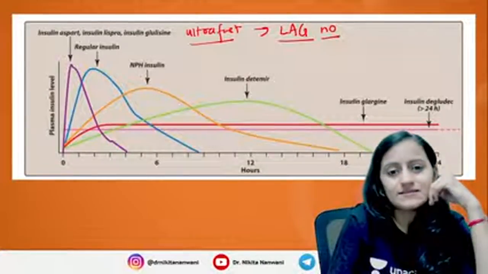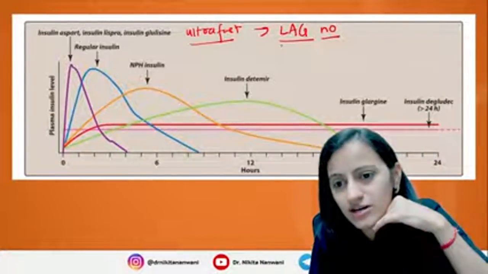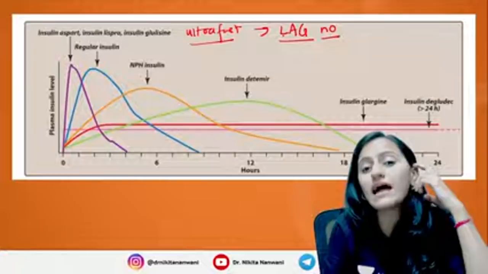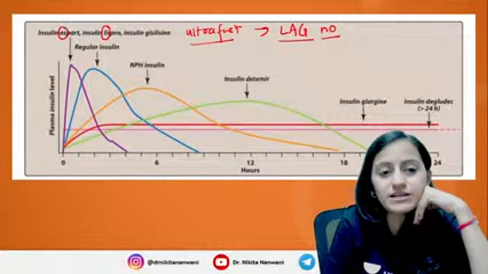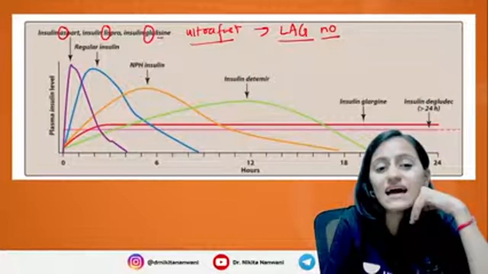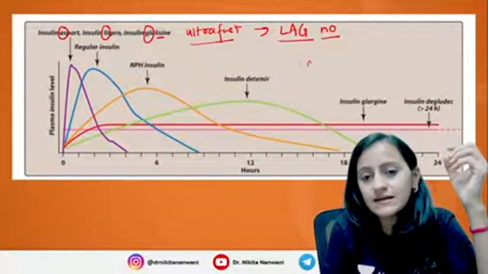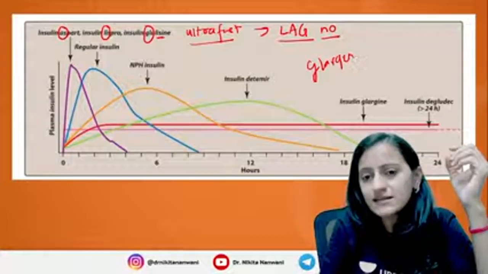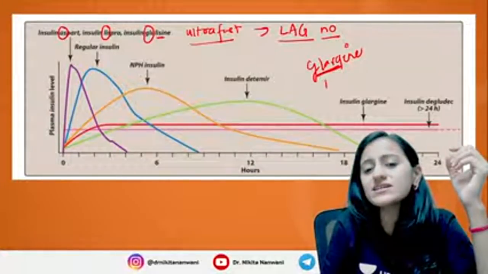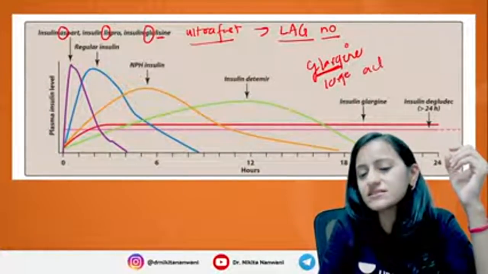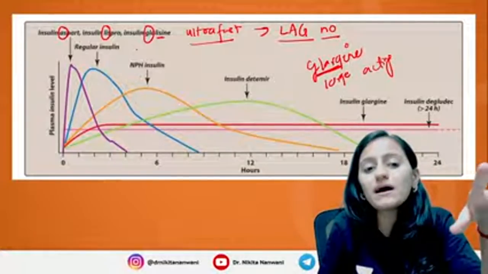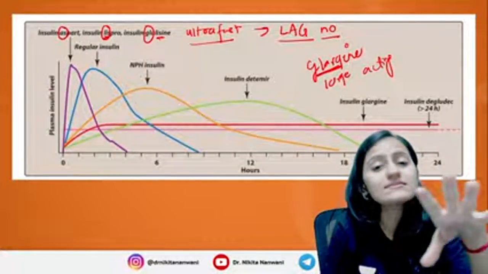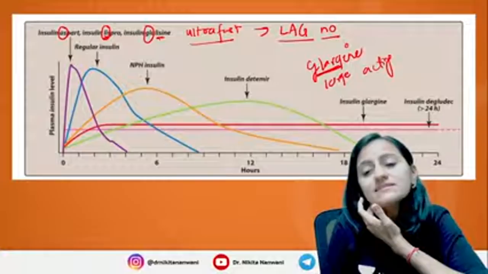All right, so ultra fast acting is your LAG, which has no lag. You have insulin Lispro, insulin Aspart, and Glulisine, not Glargine. Remember Glargine, when you write Glargine, is large acting. That means it is long acting. So Lispro, Aspart, Glulisine, these are the ones which are ultra fast.